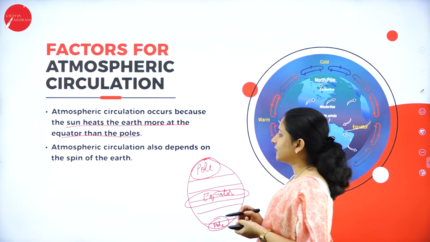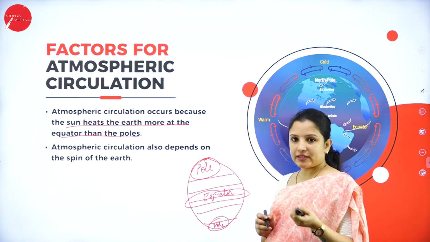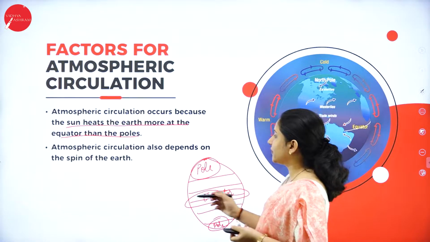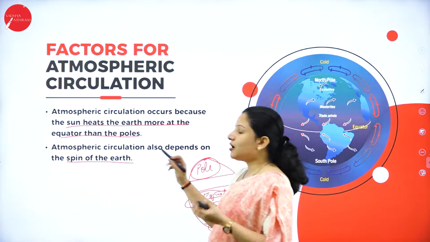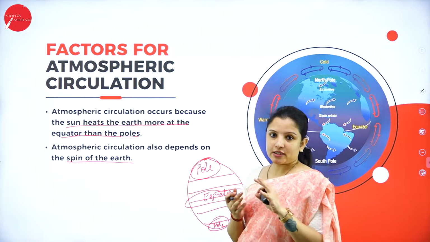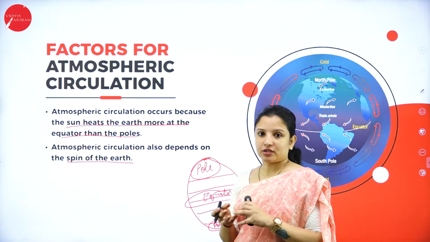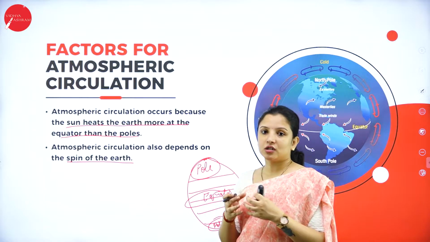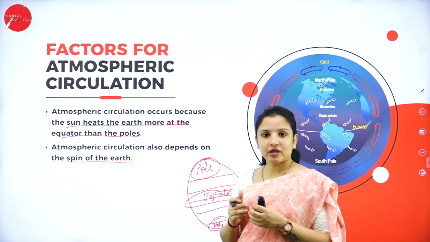So that is one of the factors. And atmospheric circulation also depends on the spin of the earth. How the earth is rotating, what is the speed of the earth's rotation? Based on the spin of the earth also, the circulation of the air depends.